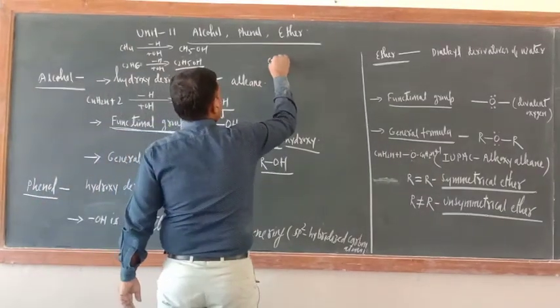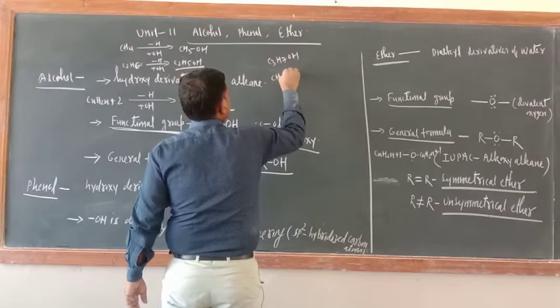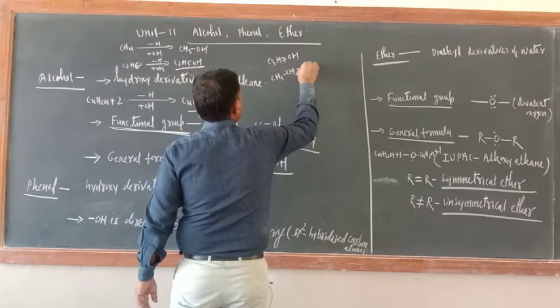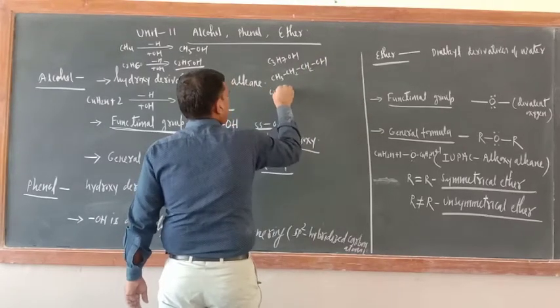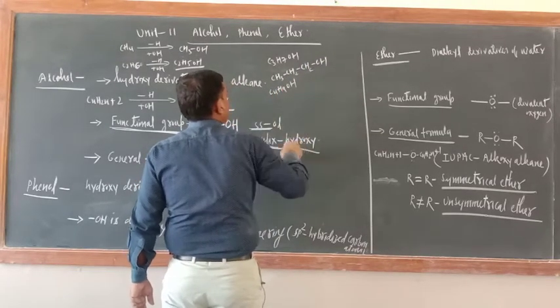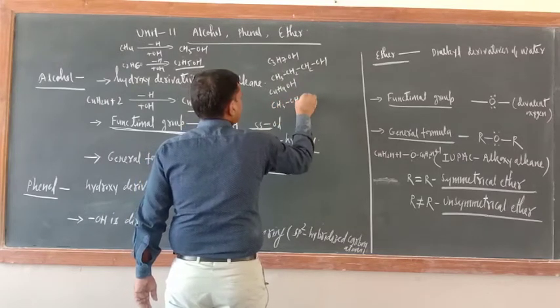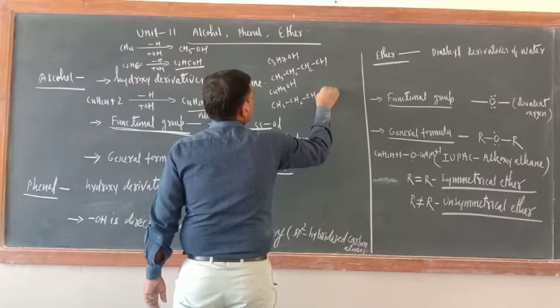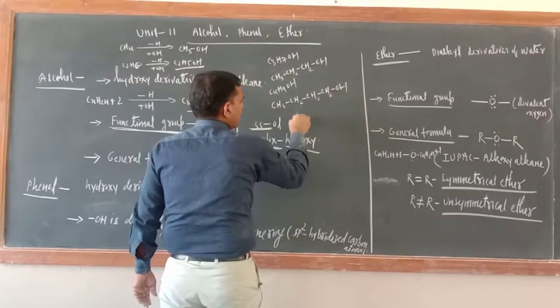Just see, C3H7OH. This can be written CH3, CH2, CH2OH. C4H9OH, correct or not? This can be written CH3, CH2, CH2, CH2 and OH. That can be written like that also.